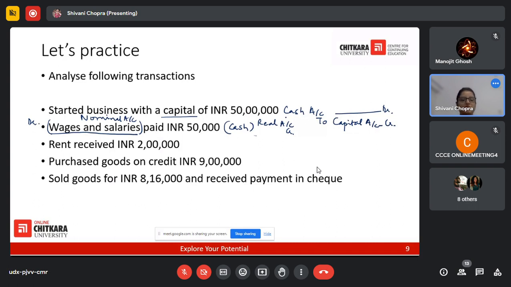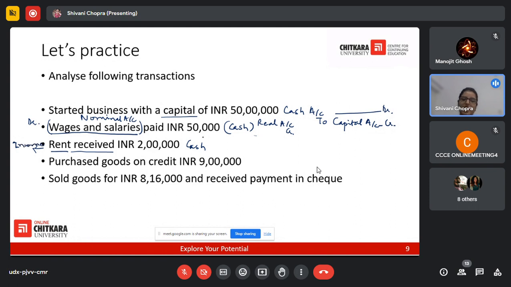Similarly with the capital. Now, rent received, rupees 2 lakh. So we have two accounts here again. Rent received in cash. Rent is a nominal account. It is being received, so it's an income. It's not an expense, it's an income.